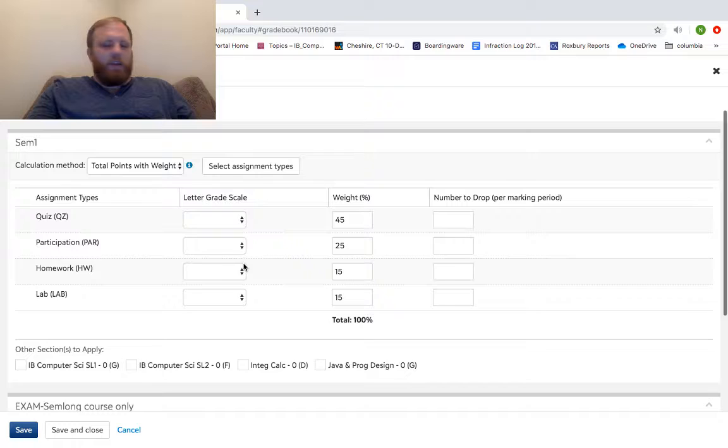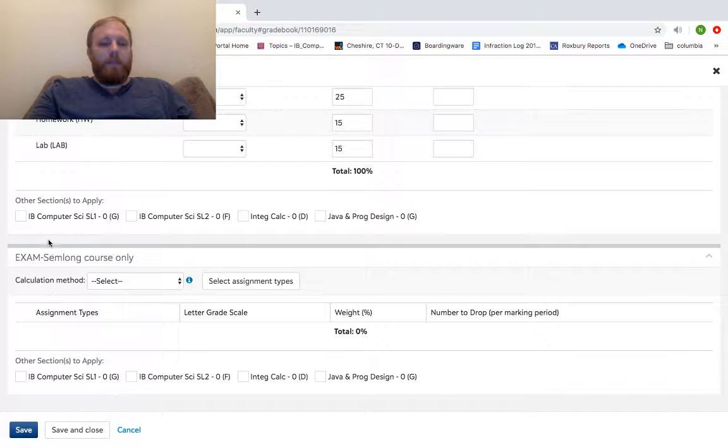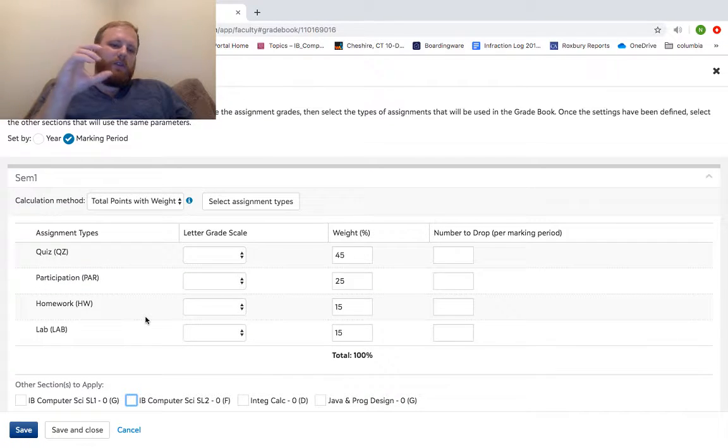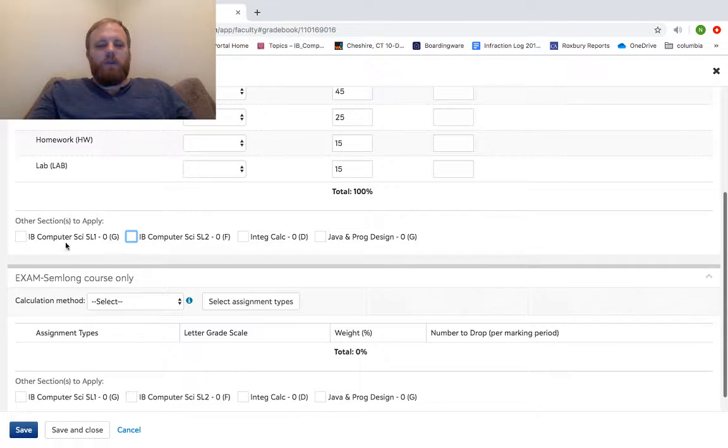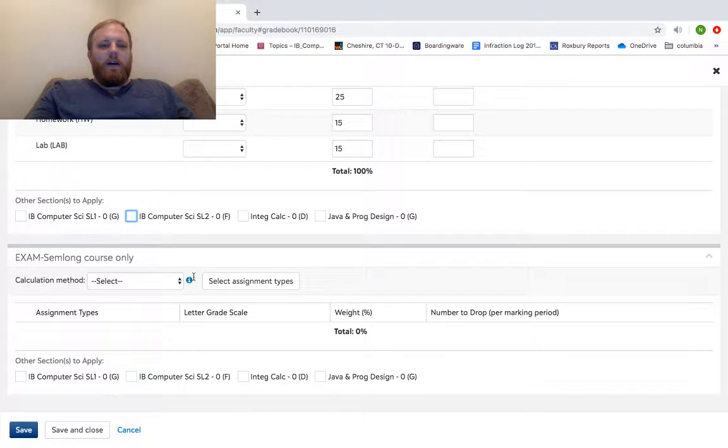Otherwise, this letter scale thing doesn't make a difference. But it's cool because if you have multiple sections of one class, I unfortunately don't, but if you have 2 sections, let's say you want to have the same rubric for one IB class and another IB class, or if you have 2 sections of the exact same class, you can click on both of those, and I find that pretty helpful. What that will do is allow you to take all of your information about grading and just apply it to multiple sections. So if all of your classes are graded the same, then by all means, just apply what you did here to all of those different classes.